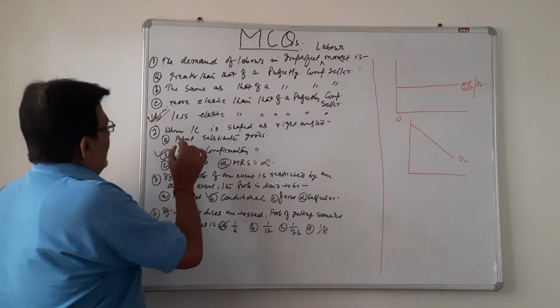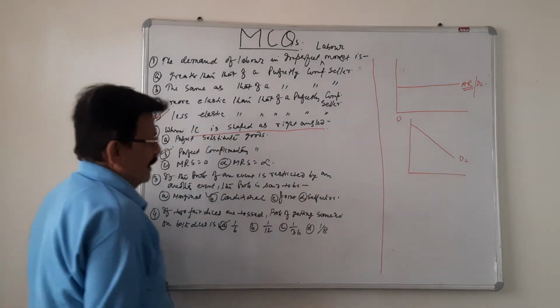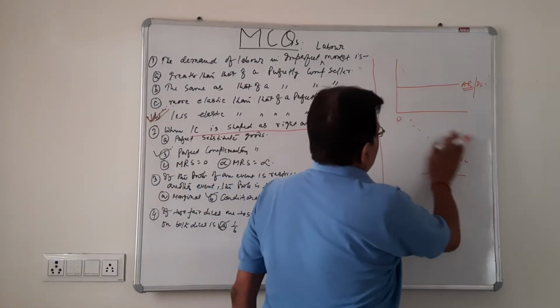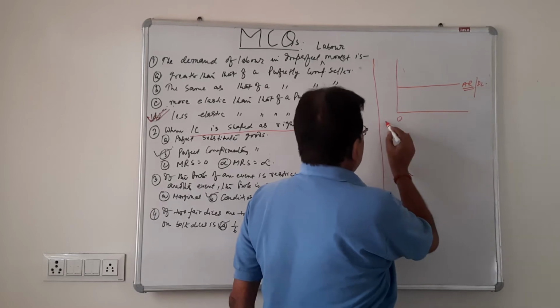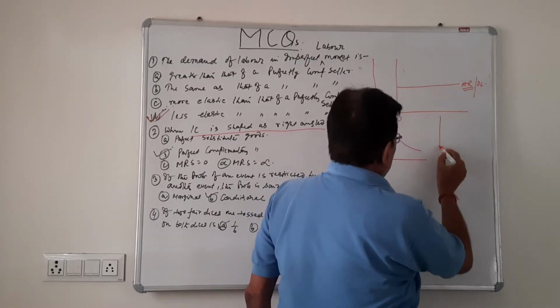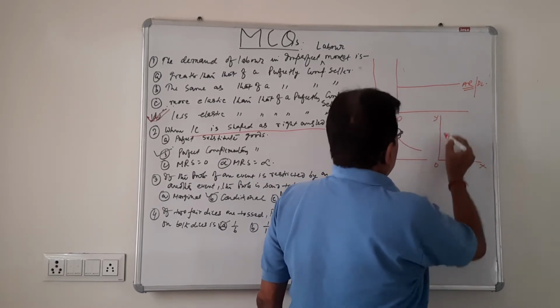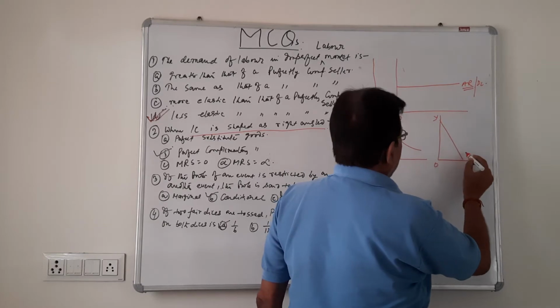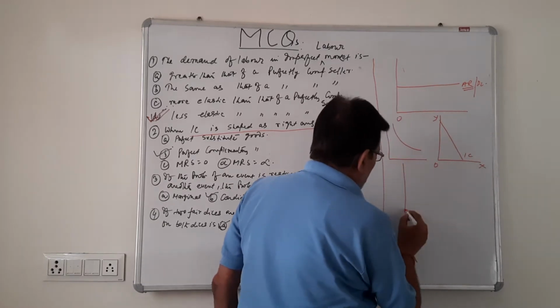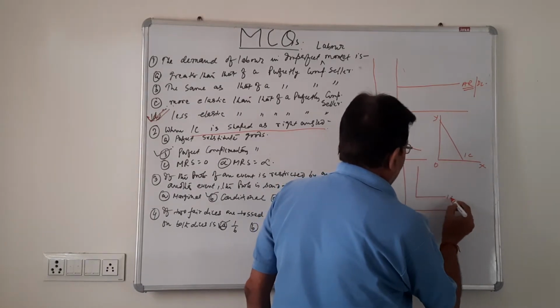Number two: when the IC is shaped as a right angle. The normal shape of an IC happens to be convex. But when two goods are perfect substitutes, the IC becomes a linear curve, and when two goods are perfect complements, the IC becomes right angled.